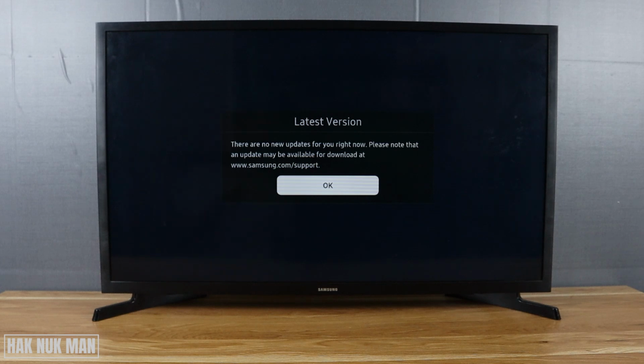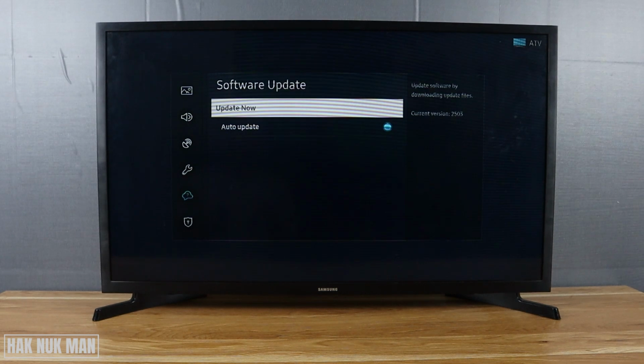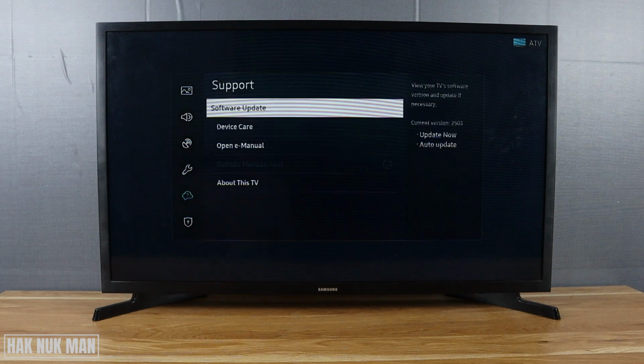Okay, after you get the latest version, try the sound test like in the previous step once more, and if it doesn't help, let's go to the sound setting once again.